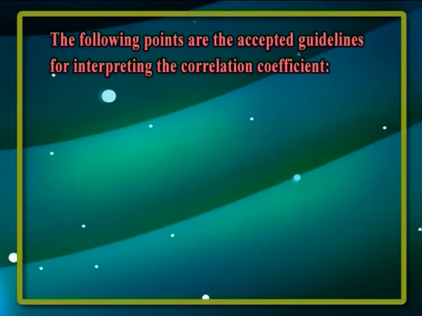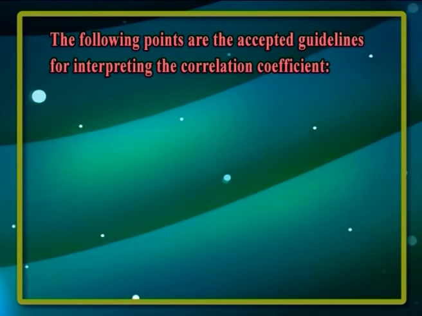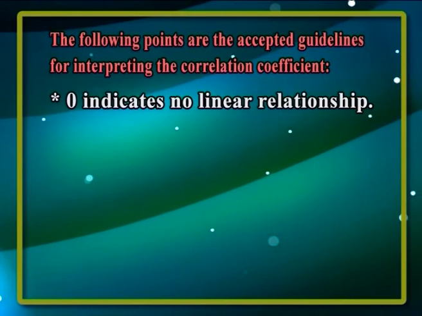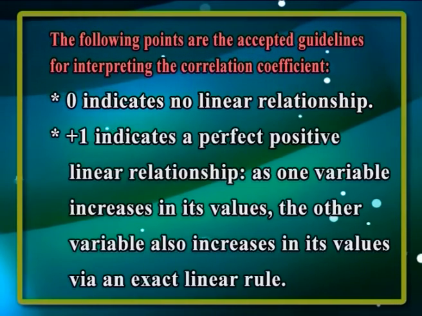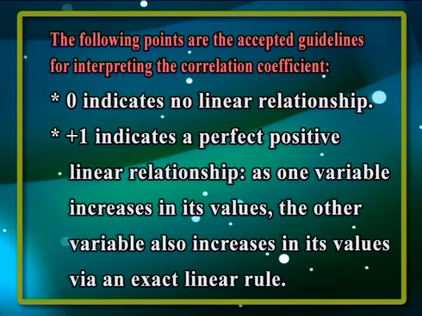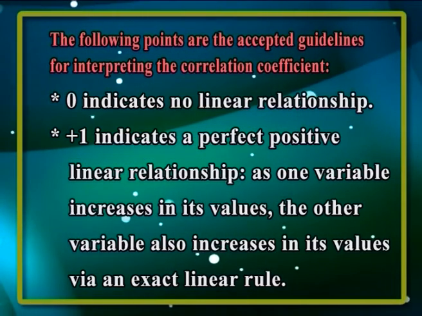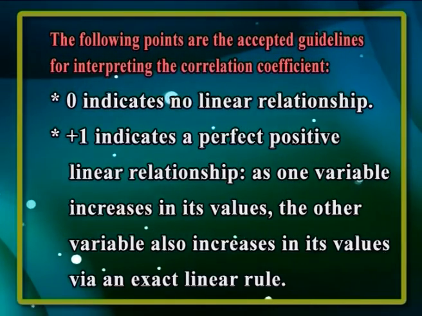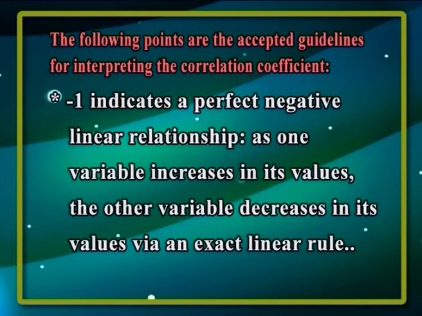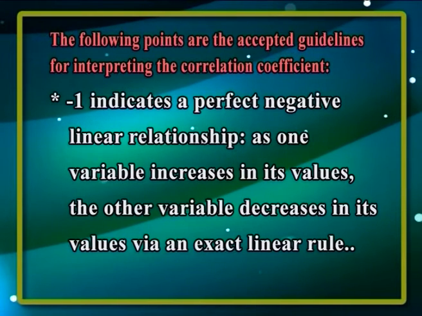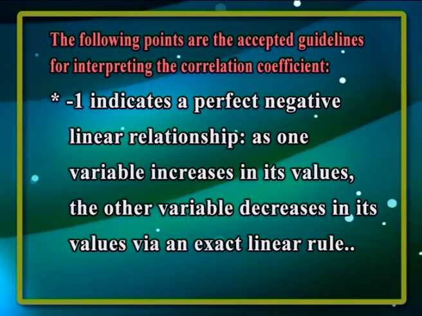Discuss how to interpret the correlation coefficient. The following points are the accepted guidelines for interpreting the correlation coefficient. Firstly, 0 indicates no linear relationship, +1 indicates a perfect positive linear relationship. As one variable increases in its values, the other variable also increases in its values via an exact linear rule. -1 indicates a perfect negative linear relationship. That is, as one variable increases in its values, the other variable decreases in its values via an exact linear